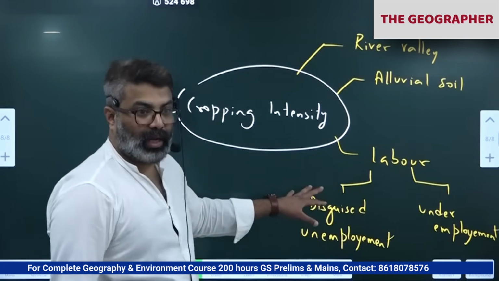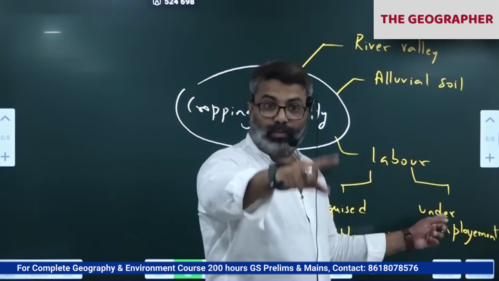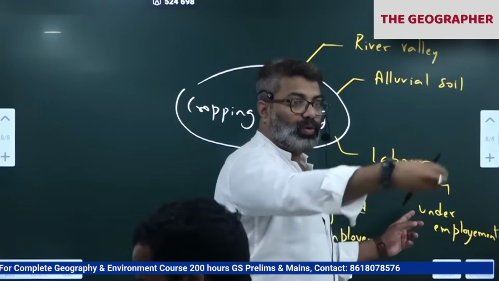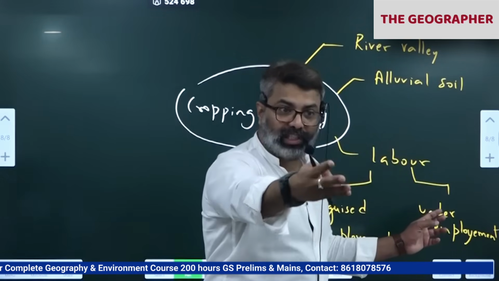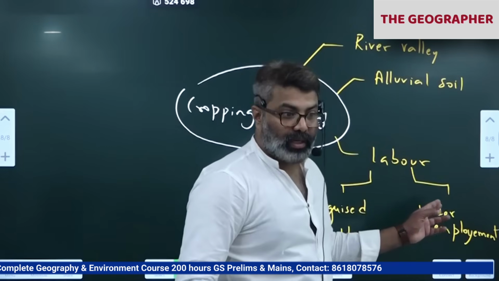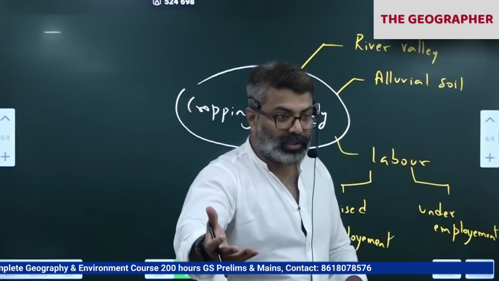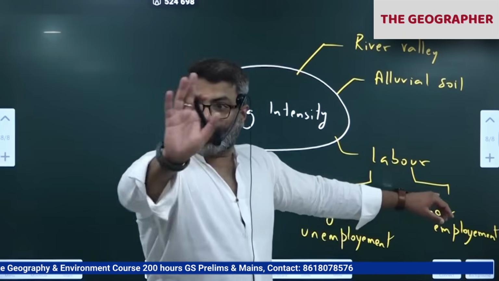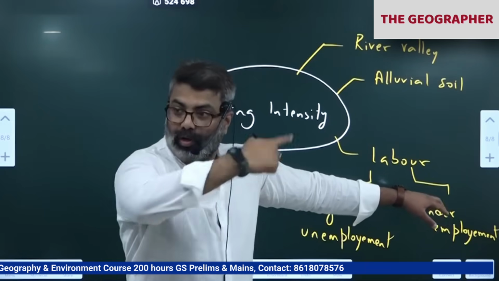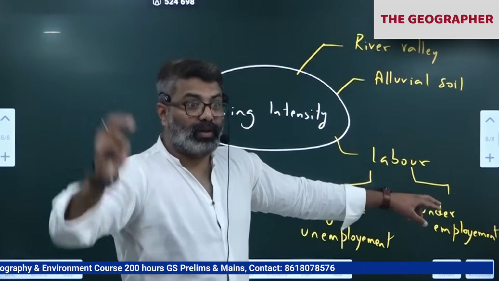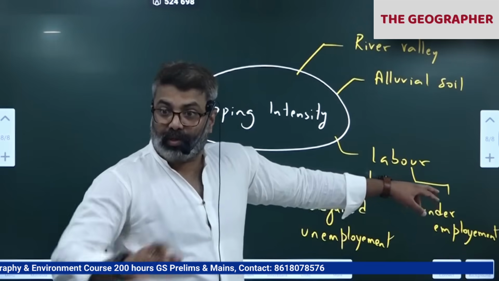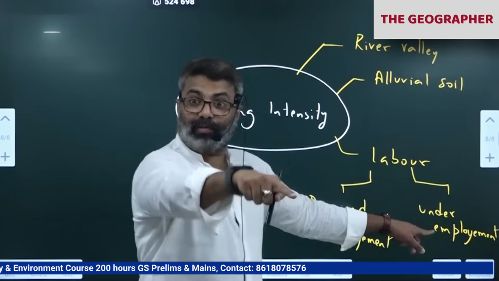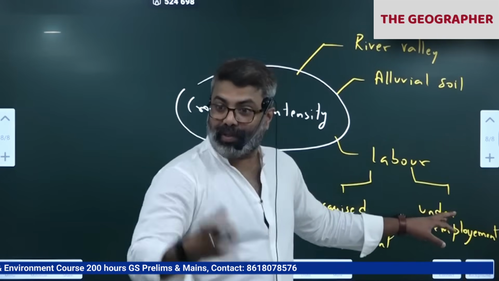So in many places, what is happening? Most of the farmers are moving to cities, to other sectors like industries, or working as construction laborers. Most of the farmers. You ask our villagers where they are going. They are going for some construction, apartment or house construction, because they get a lot of money. So when all of them go for other occupations, like we have MGNREGA also, they get alternative employment in those sectors. So they go for other works.